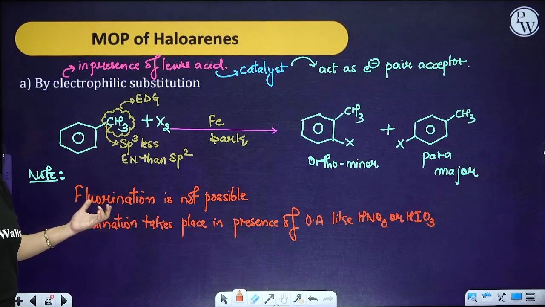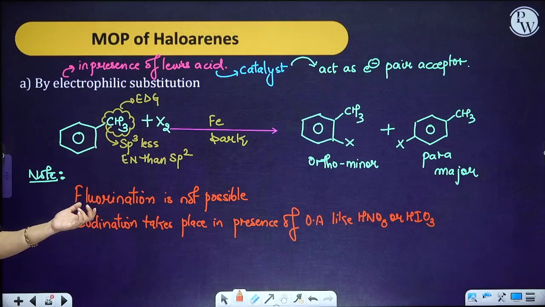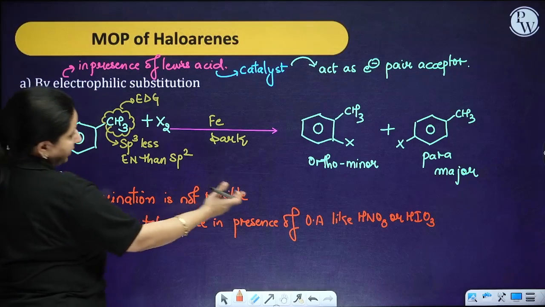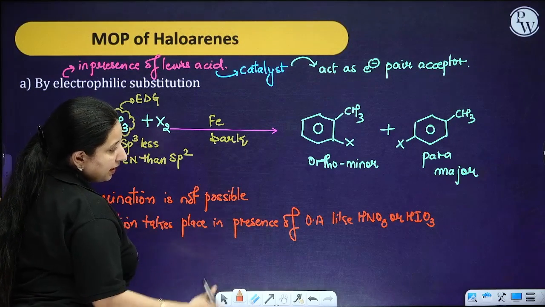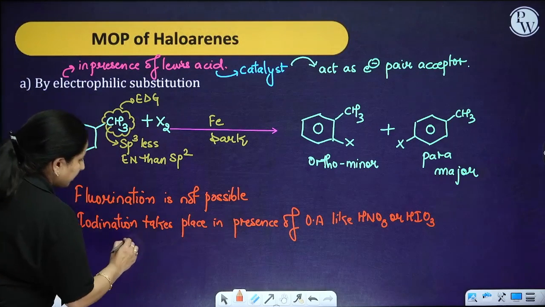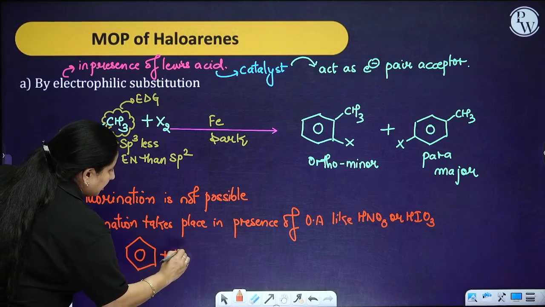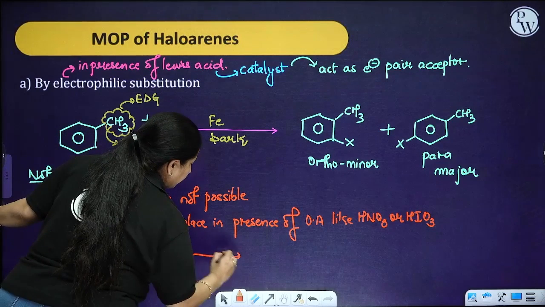Okay, so you cannot have the direct fluorination over here because it is going to be highly exothermic in nature, and if you want to have the iodination, then you have to do it in the presence of HNO3 or HIO3. In this particular case, you can have the direct halogenation over here.